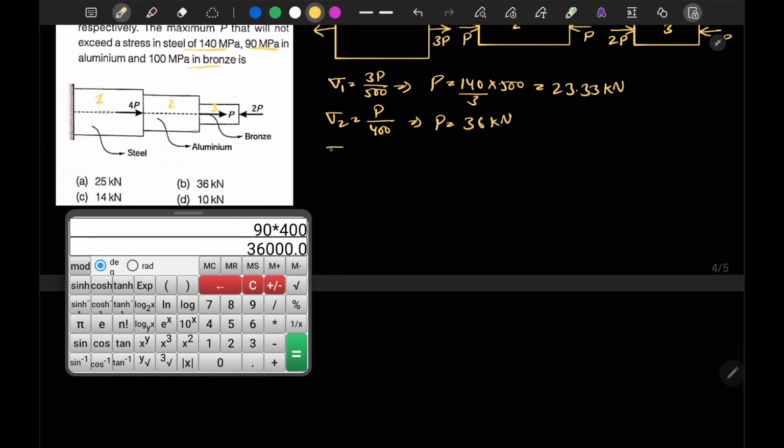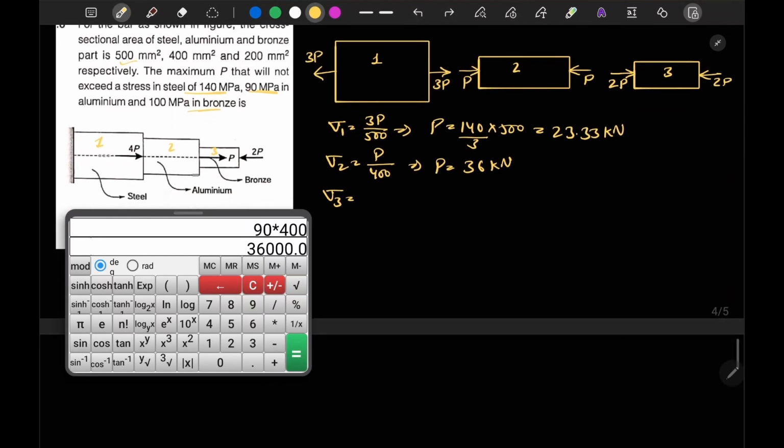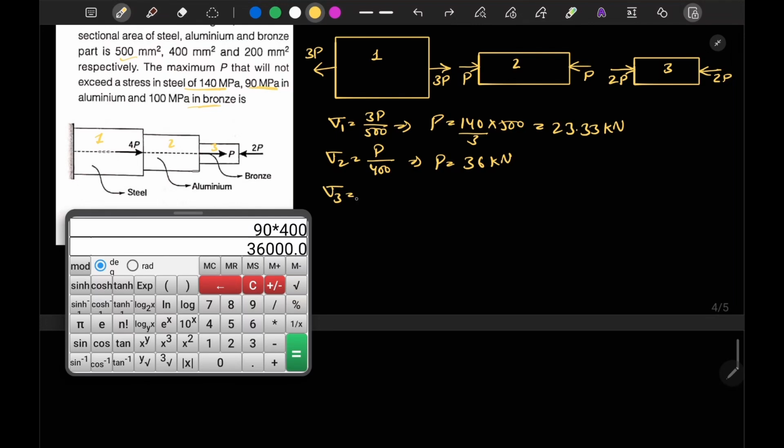Now similarly sigma 3 is equal to load over area. One more thing, that there it is compression, but the value of P will remain the same. In the case of sigma 3, it will be 2P divided by the area of cross section, given as 200.